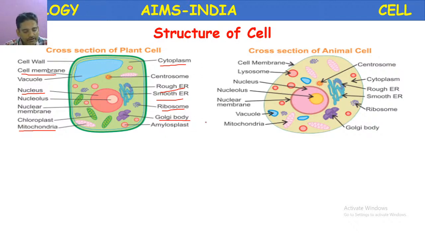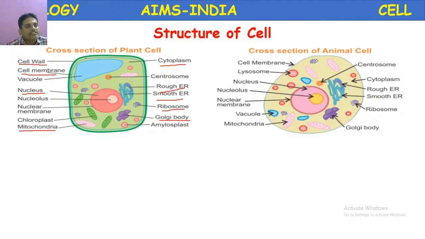Cytoplasm is equal to protoplasm minus nucleus. Cytoplasm doesn't include nucleus, but protoplasm is the total liquid part of the cell where the entire contents of the cell are present. So let us proceed one by one. Here, cell wall.